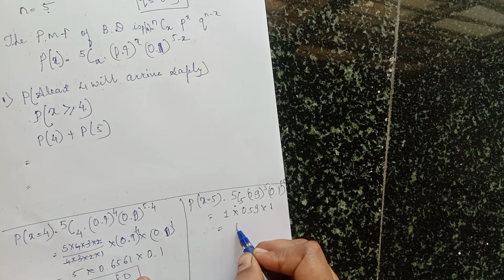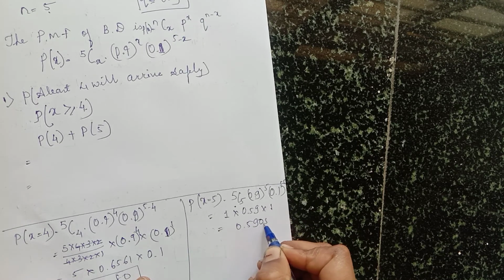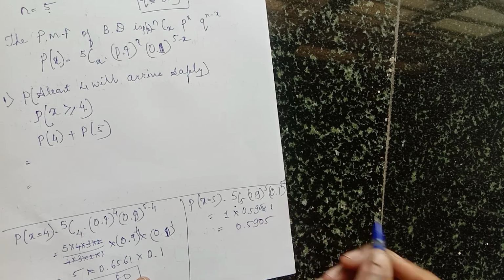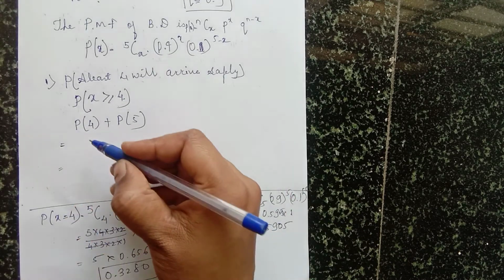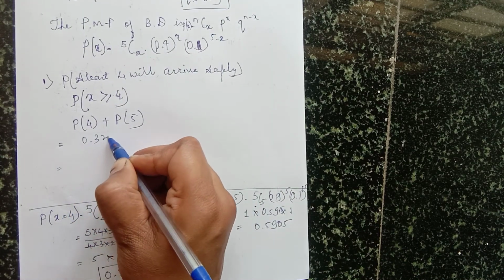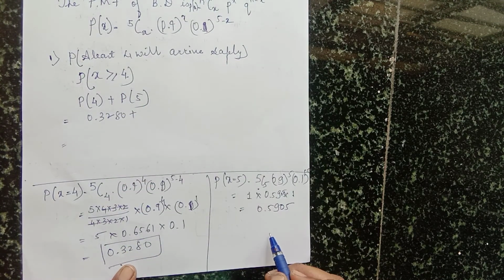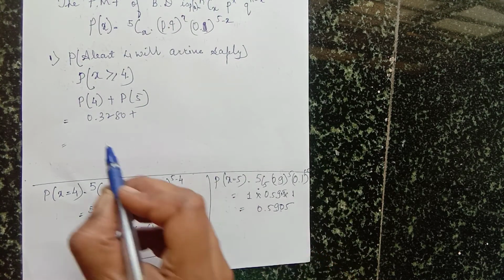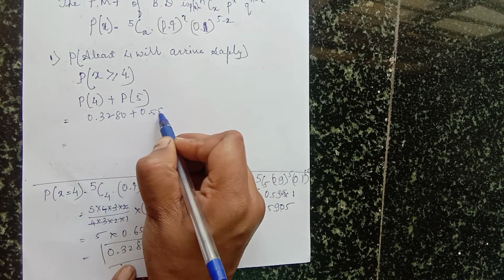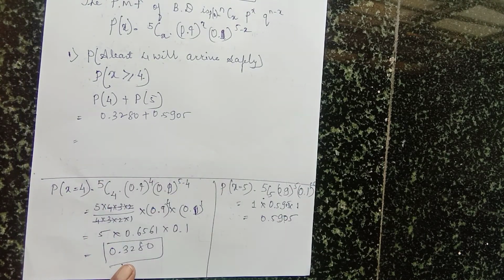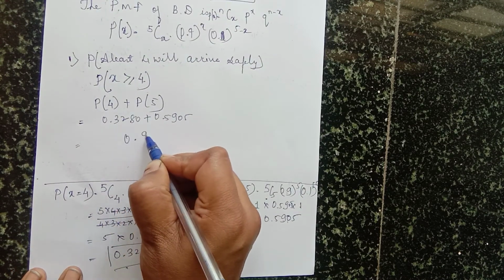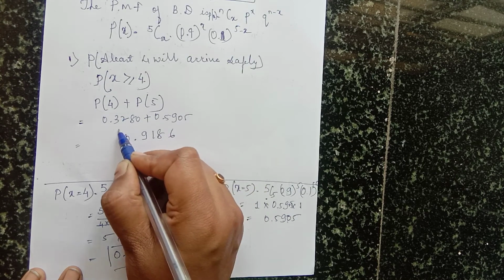So the answer is 0.5905. Okay. So adding P of 4, 0.3280, plus P of 5, 0.5905, the answer is 0.9186.